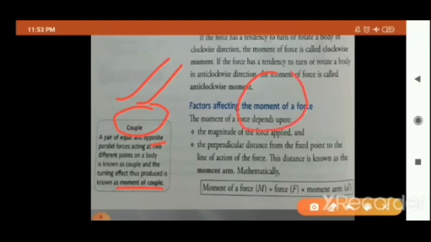Suppose this is the bottle cap. Okay, this is your bottle and you are opening your bottle with the help of this cap. Obviously, you are going to apply force on this cap. Yes or no? So how are you going to open this bottle? You will hold the bottle cap with your thumb on one side, and on the other side you will hold it with your fingers. Yes or no?